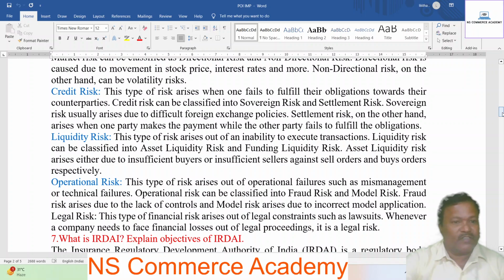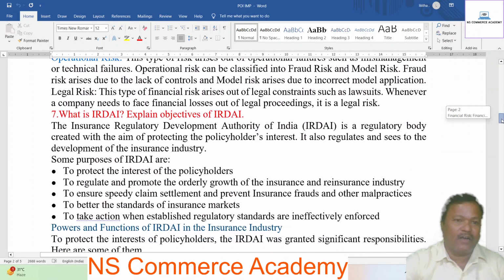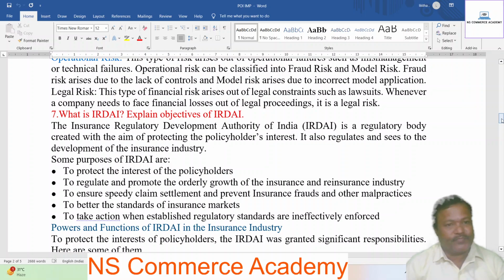Next, the second important essay type question is: what is IRDA? Explain objectives of IRDA. The abbreviation of IRDA is the Insurance Regulatory and Development Authority of India. It is a regulatory body created with the aim of protecting the policyholders' interests. It also regulates and sees to the development of the insurance industry.